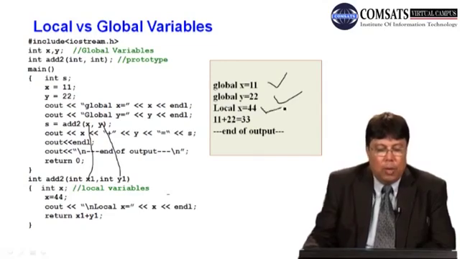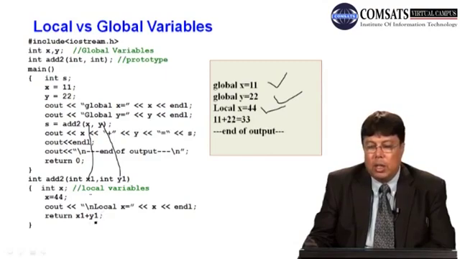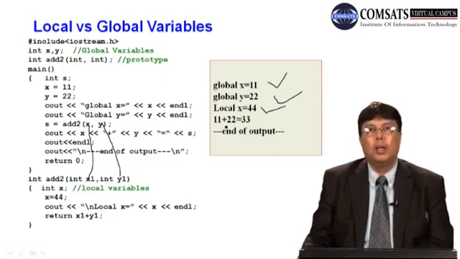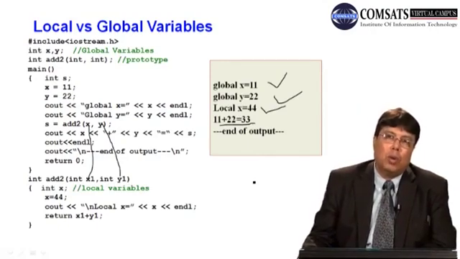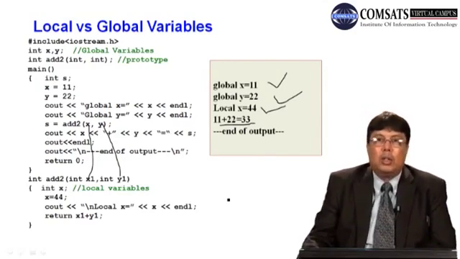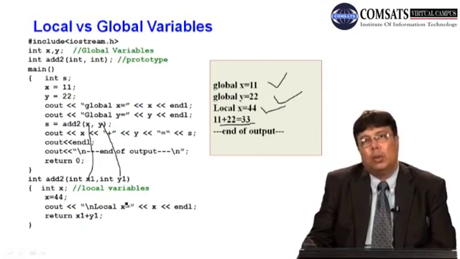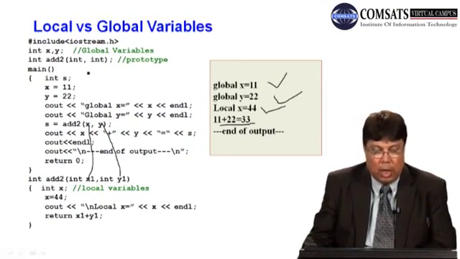But when you return x1 and y1, this x is still 11 and this y is still 22, so it will return 33, which is written here. Okay, so we see that if we redefine a global variable within a function, then it acts and operates like a local variable and does not affect the content of the global variable, because then the global variable is not visible here, only its own variable is visible.